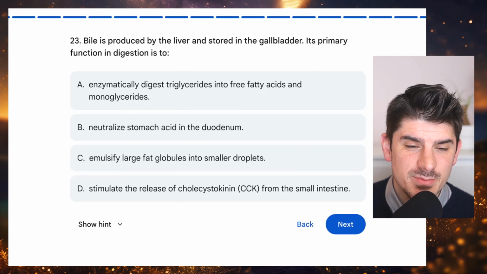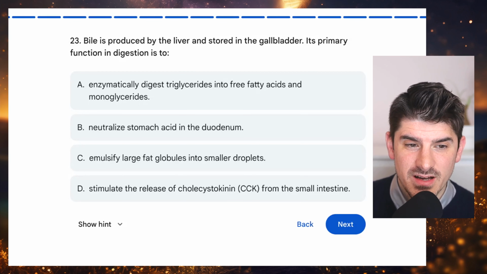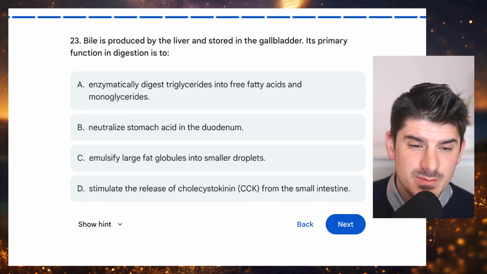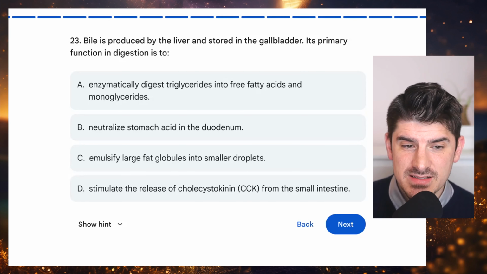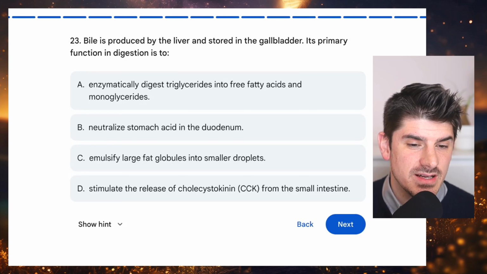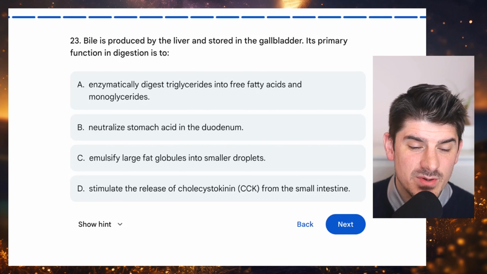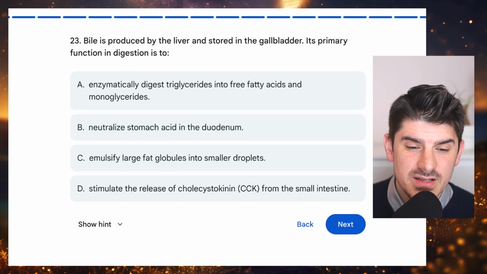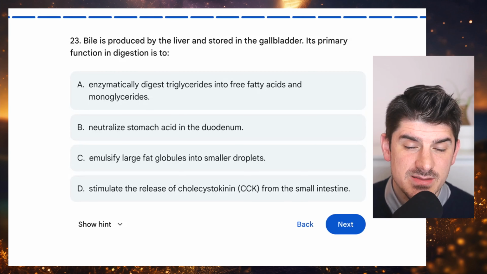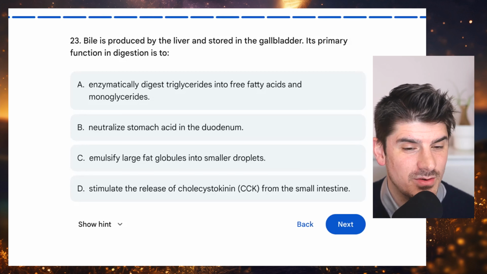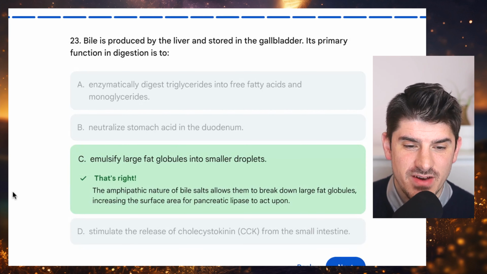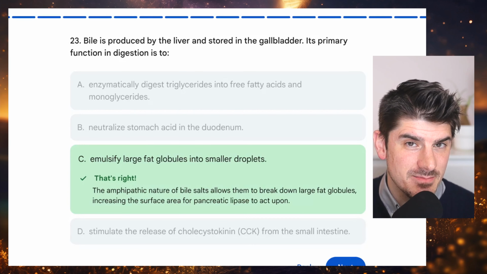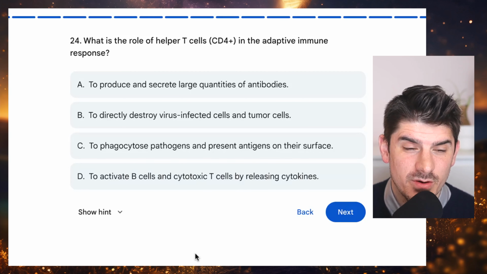23. Bile is produced by the liver and stored in the gallbladder. Its primary function in digestion is A, to enzymatically digest triglycerides into free fatty acids and monoglycerides; B, to neutralize stomach acid in the duodenum; C, to emulsify large fat globules into smaller droplets; or D, to stimulate the release of CCK from the small intestine. And the answer choice here, the role of bile, is to emulsify large fat globules into smaller droplets. Bile isn't actually an enzyme. It is an emulsifier.